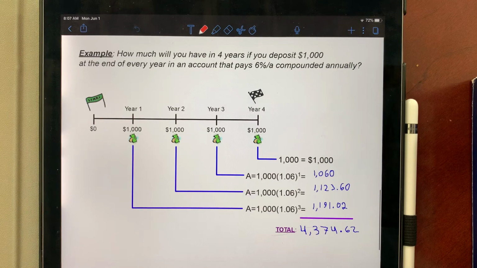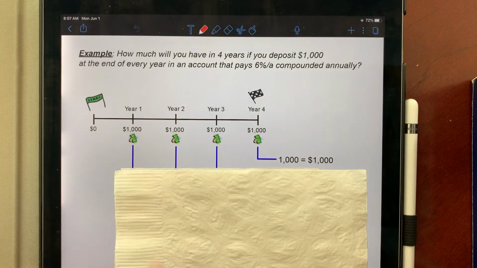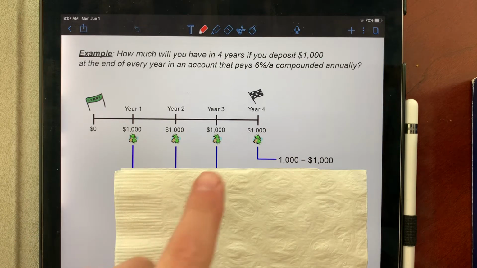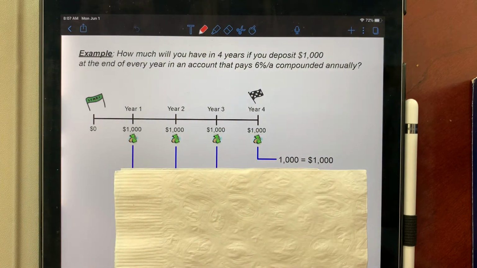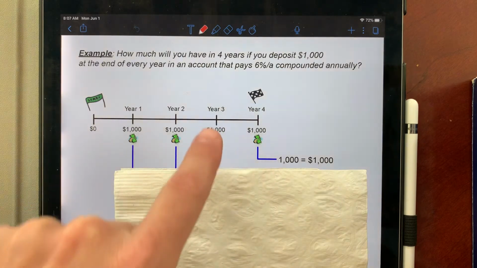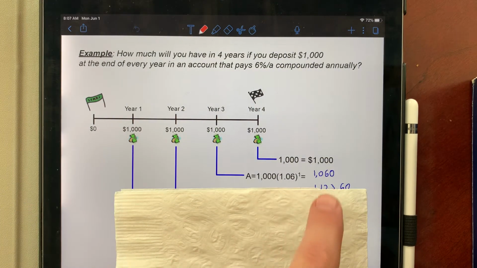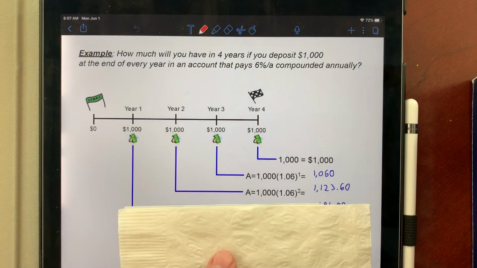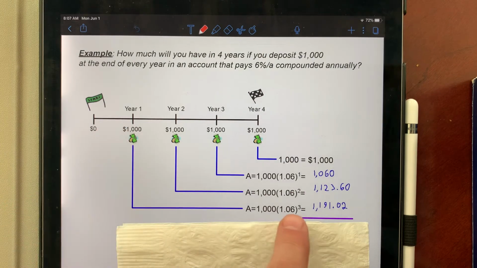We're going to cover this with a napkin, because I'm in the living room right now. So if you put money in 4 times a year, $1,000, and it pays at 6%, the last amount you put down gives you no interest because you just put it in and then you check how much you have. 3 years, it gives you 1 year of interest, so 1.06 to the power of 1. This one will give you 2 years of interest because it takes 2 years for it to mature. And this one will give you 3 years, and that's why it's 3.